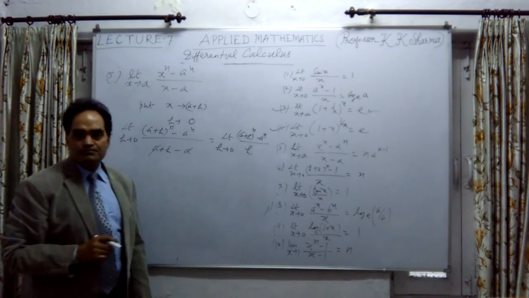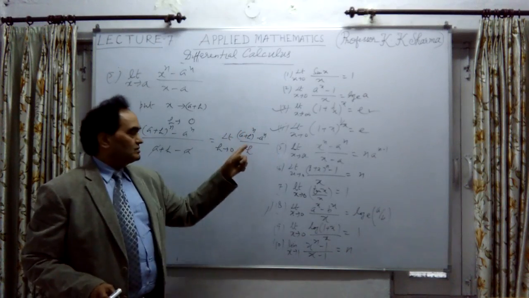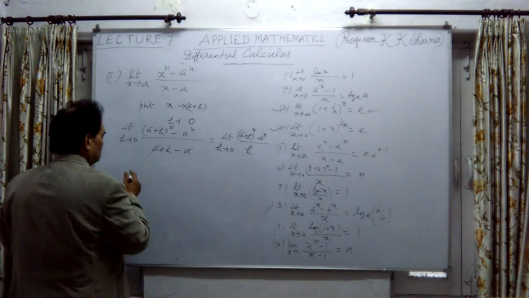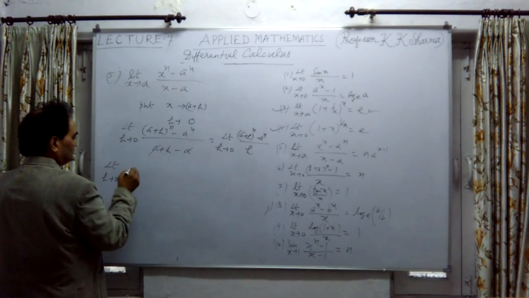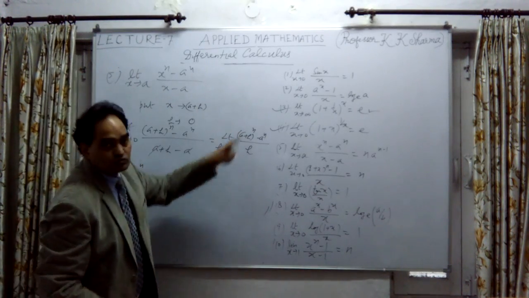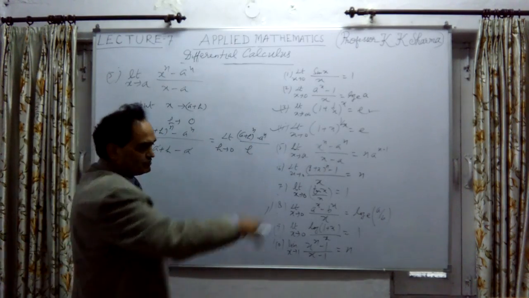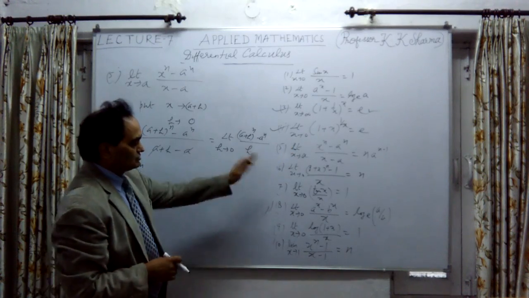Here h is 0. Now again, a plus h whole power n is to be expressed with the help of binomial theorem. This is the binomial expression. I'll note down the formula of the binomial theorem in the next lecture, or maybe after the questions are solved.